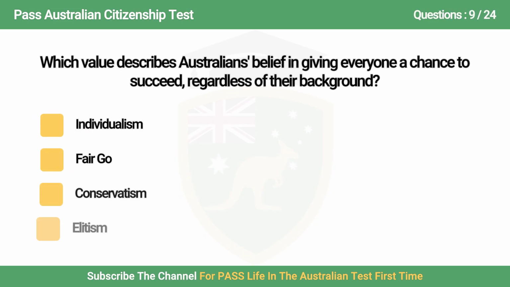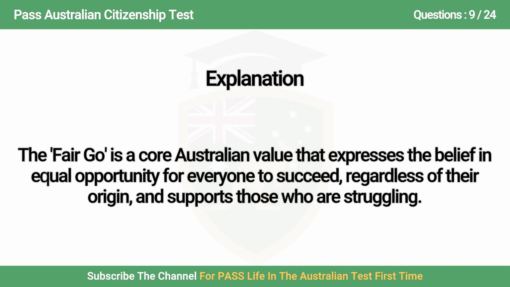Question 9. Which value describes Australians' belief in giving everyone a chance to succeed, regardless of their background? A. Individualism, B. Fair go, C. Conservatism, D. Elitism. Answer is B. Fair go. The fair go is a core Australian value that reflects the belief in equal opportunity for everyone to succeed, regardless of their origin, and supports those who are struggling.